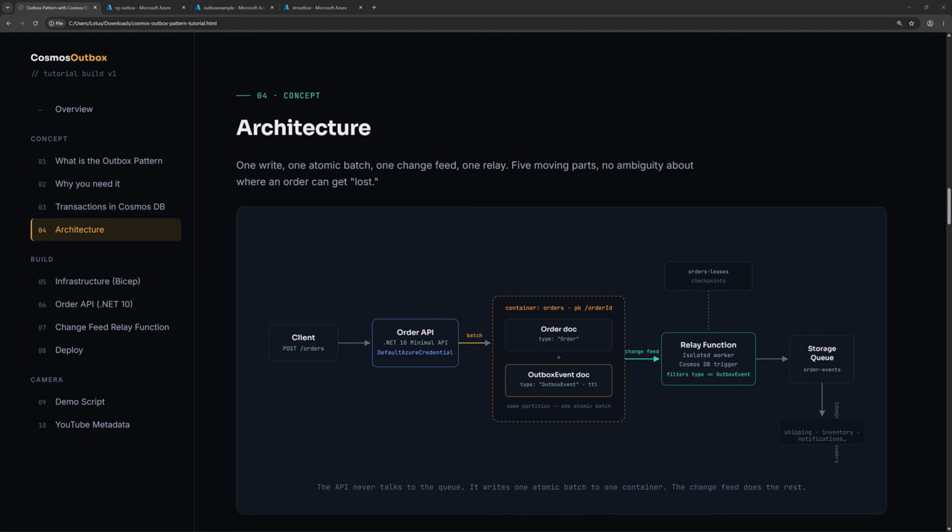One of them is the order document itself, and one of them is the Outbox event. And then we have our Azure function, which is listening to the change feed of the Cosmos DB, and then picks up the order events and publishes them to the Azure Storage Queue. We will jump into the code and I will describe how these things work together, and then we will go through an example and live demo.